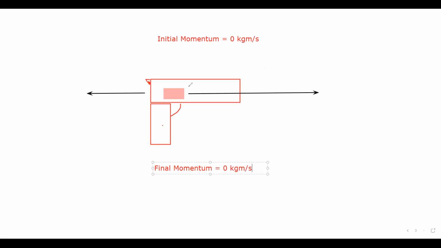So how is the final momentum 0 as well? If the bullet is coming out with a momentum of, for example, 40 kilogram meter per second, the gun will also recoil or move backward with the same momentum, which is 40 kilogram meter per second. If bullet momentum is positive, the gun momentum will be negative, and the final momentum will be plus 40 and minus 40. That's why it will be 0 kilogram meter per second. So whenever a person fires a shell or uses a gun to fire the bullet, the gun always recoils or moves backward. Why? Because it conserves the momentum.